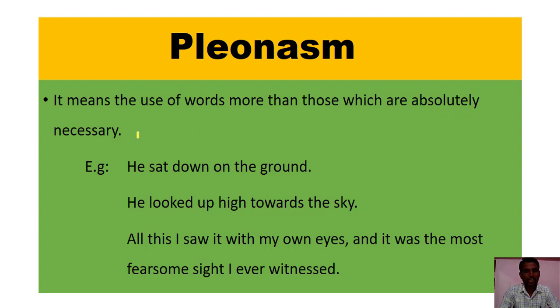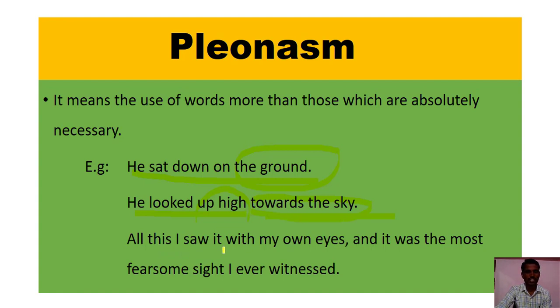He sat down on the ground. See, in this sentence, we have to look at he sat down means he has to sit on the ground. Using the words on the ground is unnecessary here. Second example, he looked up high towards the sky. He looked up high means itself it looks towards the sky. Using towards the sky is not necessary here.